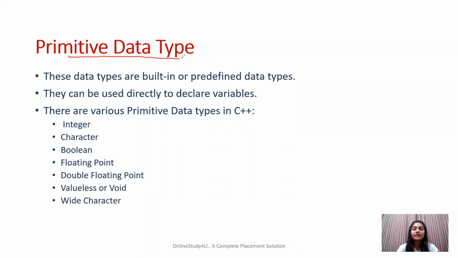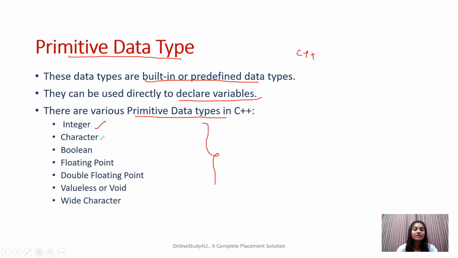Primitive data types are built-in or predefined data types in C++. What this means is that C++ provides built-in keywords for these data types themselves. So we just need to use those keywords, and we can declare a variable directly with the help of those keywords. Now there are various primitive data types in C++.